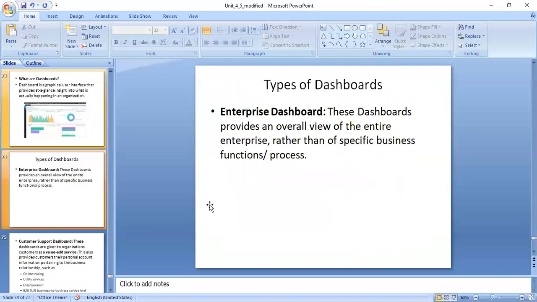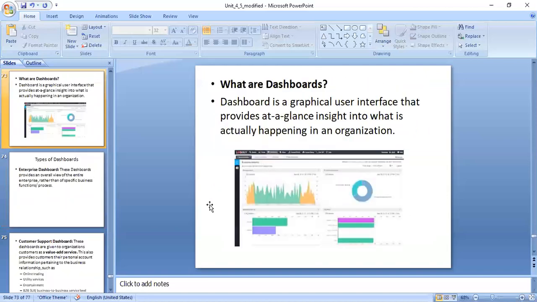And the last topic of today's class is dashboards. What are dashboards? Can you see the picture here? A dashboard is a graphical user interface that provides at-a-glance insight into what is actually happening in an organization. Here you can see the chart of how the company is doing. Here you can see a pie chart, and here a column or bar chart, monthly or yearly.